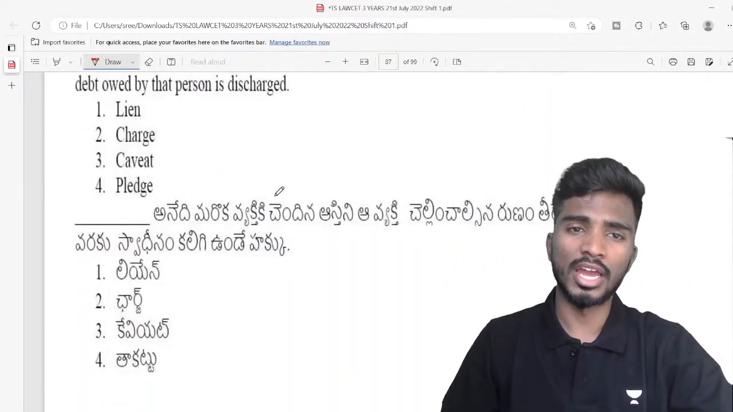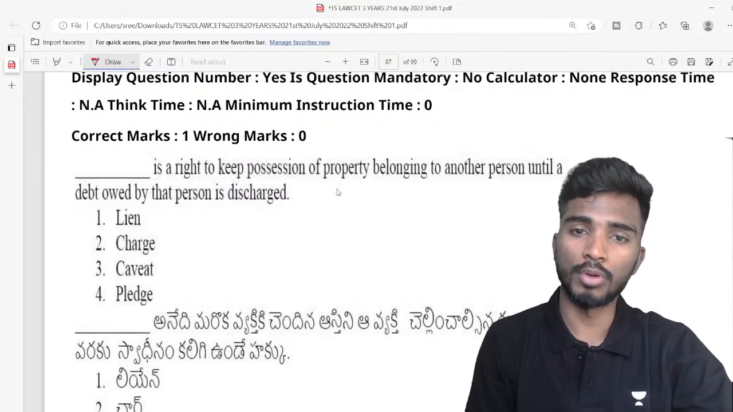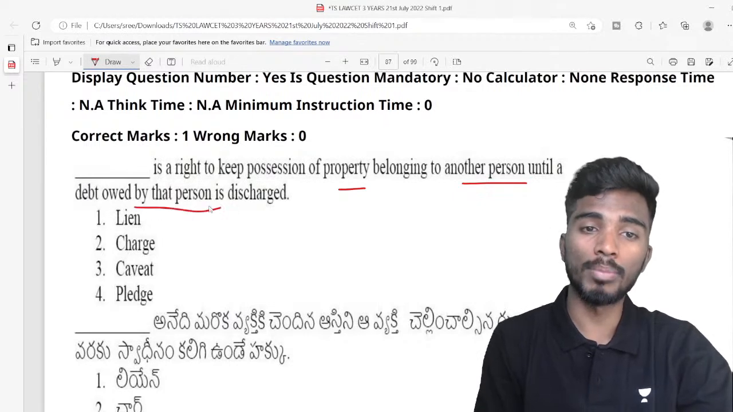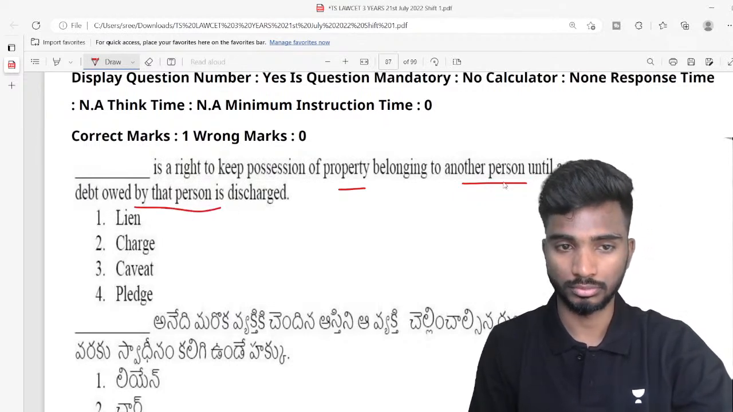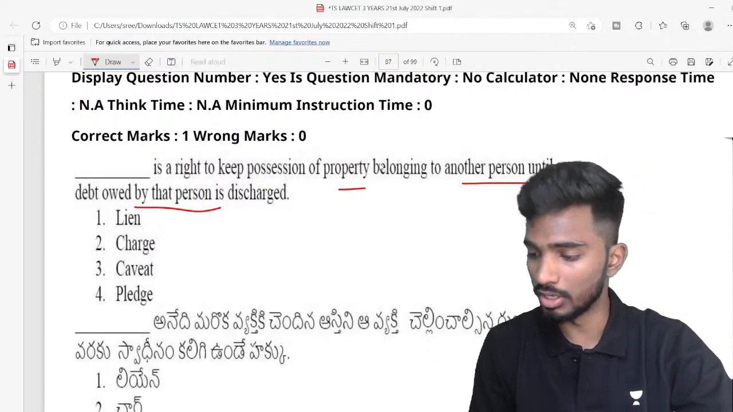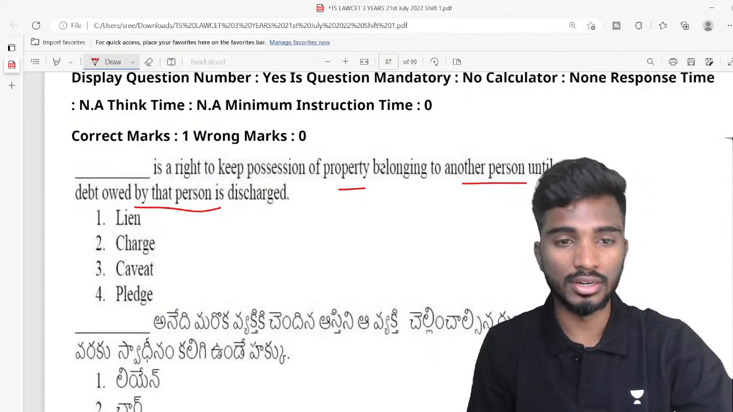109, dash is a right to keep possession of property belonging to another person until a debt owed by that person is discharged. Dash is a right. What is a right?